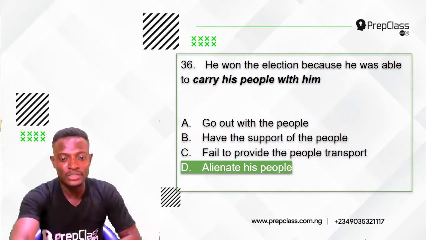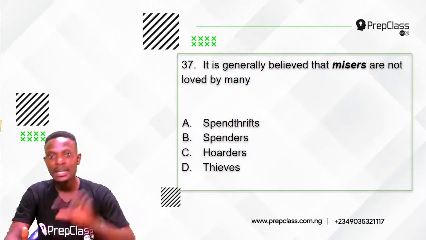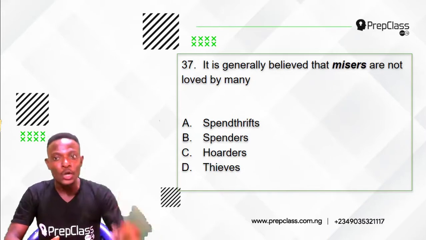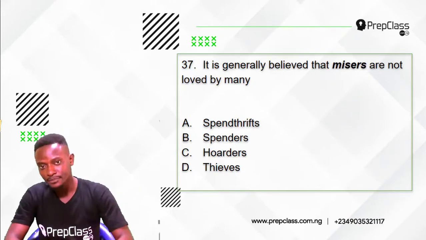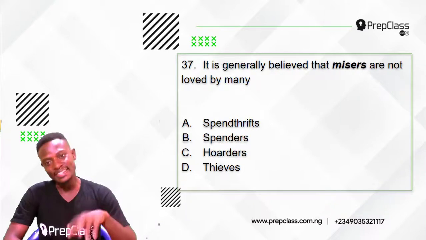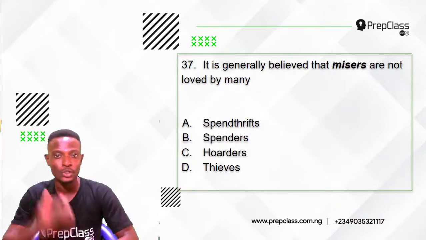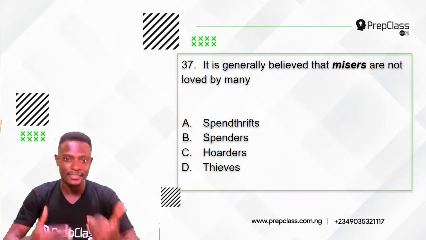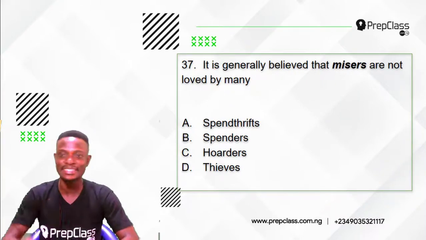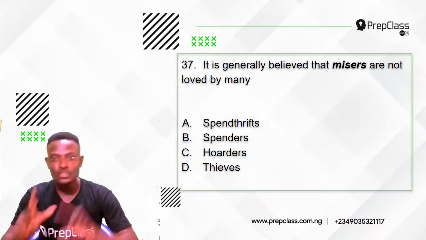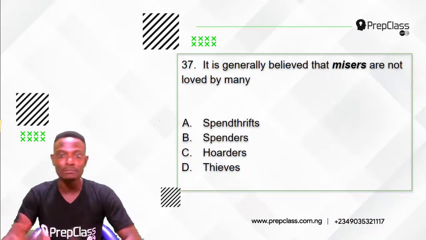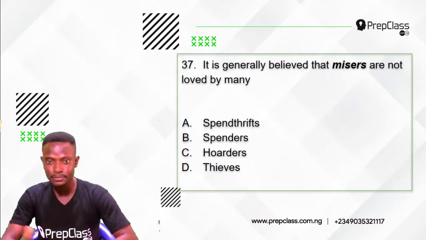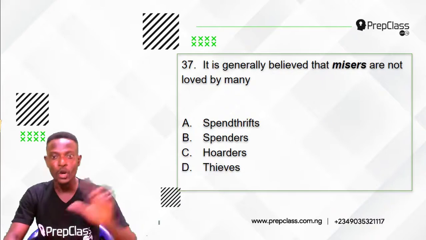Alright, moving on to the next question, question 37. Remember, we had to select the option that has the opposite meaning to the word or phrase in italics. Question 37 reads: it is generally believed that misers are not loved by many. The word in italics here is misers. So which option is the opposite in meaning to misers? Option A, spendthrifts. Option B, spenders. Option C, hoarders. Option D, thieves.